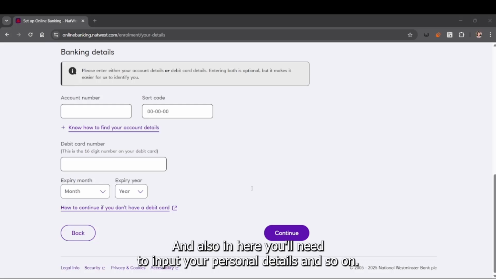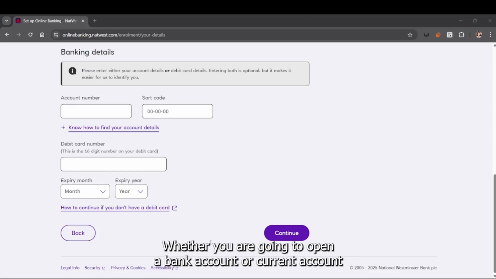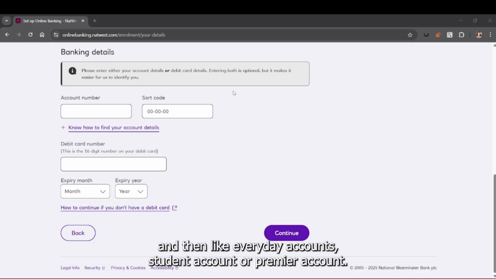And then you'll need to carefully proceed through each one of the next steps of the application process as prompted. This will include verifying your identity and confirming your home address. After that, NatWest will walk you through each requirement in order to properly submit your application for review and approval. Like I said, as long as you accurately provide all the necessary personal information on each one of these steps, your new everyday bank account will be opened.